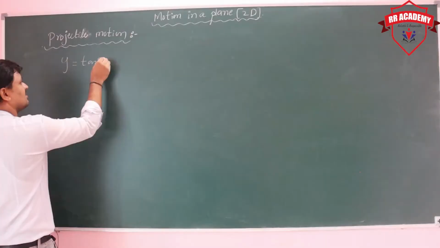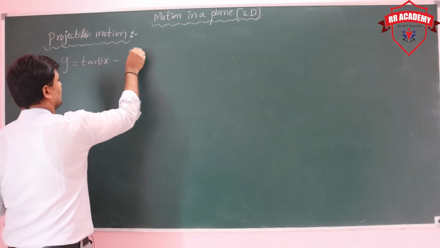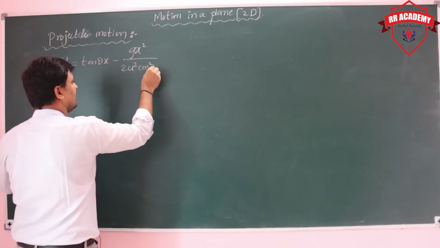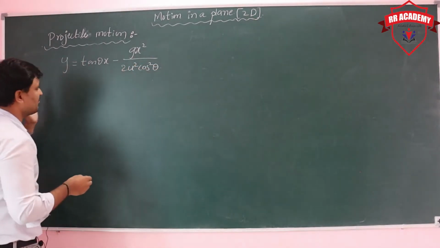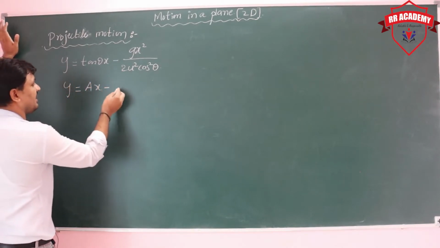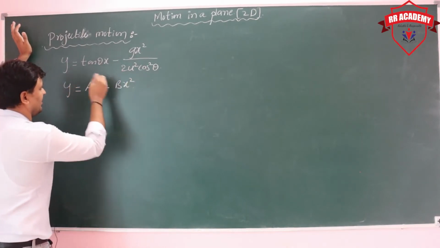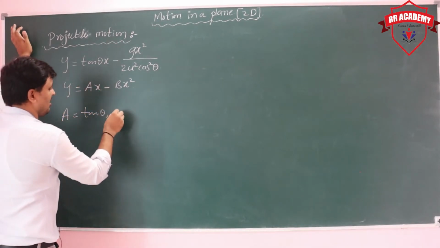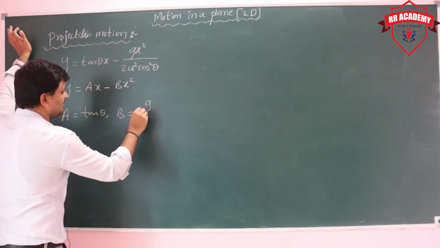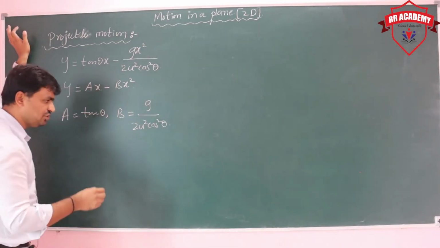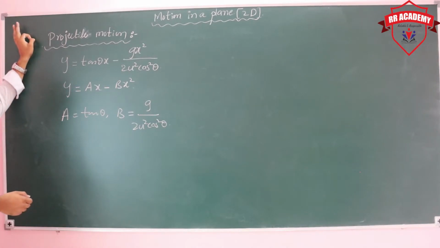Simply we can say that tan theta x minus g x square upon 2u square cos square theta, and there we are comparing the equation with ax minus bx square. That means a is tan theta, and b is g upon 2u square cos square theta.